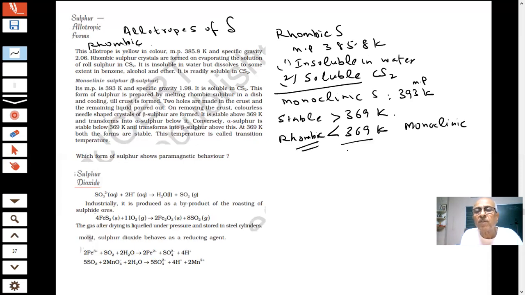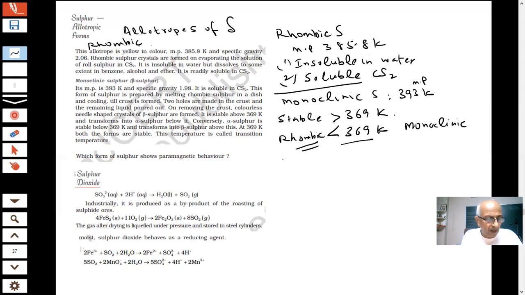This question was given somewhere: the temperature at which the two interconvert. Sometimes they write that allotrope A is converted into B at about 369 K. So we should be aware of certain facts, experimental facts, because we don't know what question can be given. Every type of question is given. There is no limit to the questions.